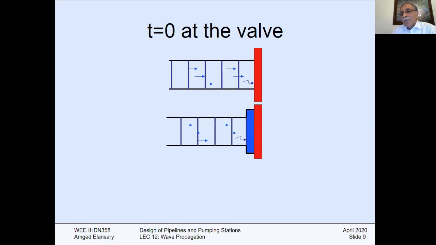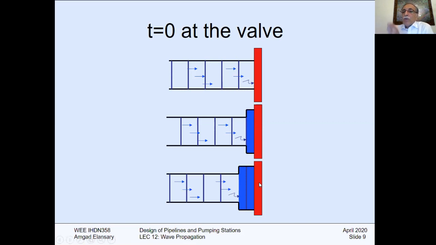In the same time, there is an enlargement of the pipe diameter, which I showed here, exaggerated of course. So two things happen: velocity zero, and a slightly enlarged diameter. And then it will propagate with the speed A.